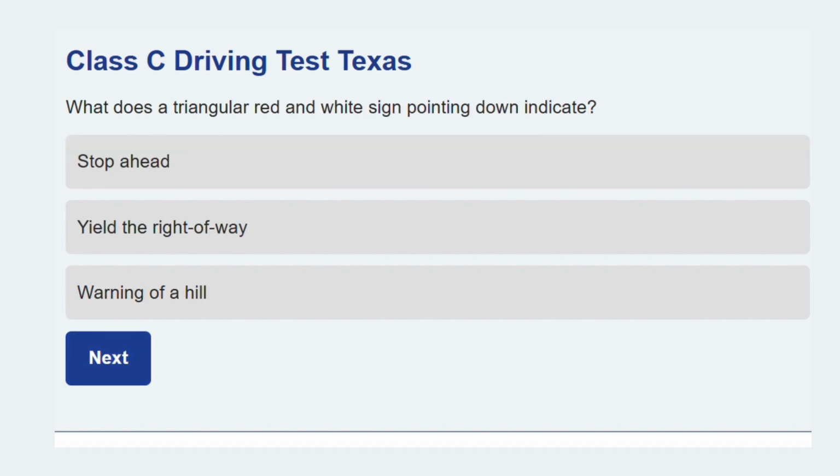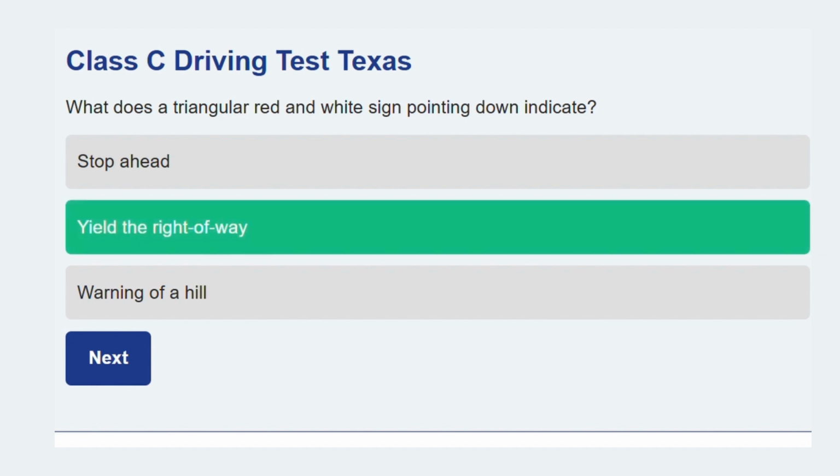Moving along now. What does a triangular red and white sign pointing down indicate? Yield the right of way. The inverted triangle shape is internationally recognized as the sign to yield.